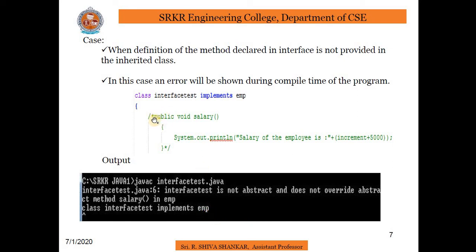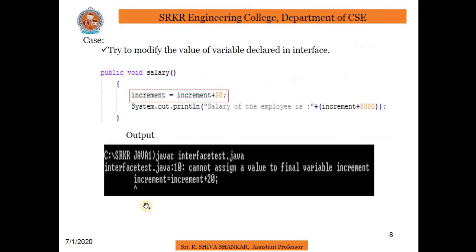So I have simply kept a comment in this method body, so I am not using it here, and I am getting an error. So when the definition of a method declared in the interface is not provided in the inherited class, we simply get an error.